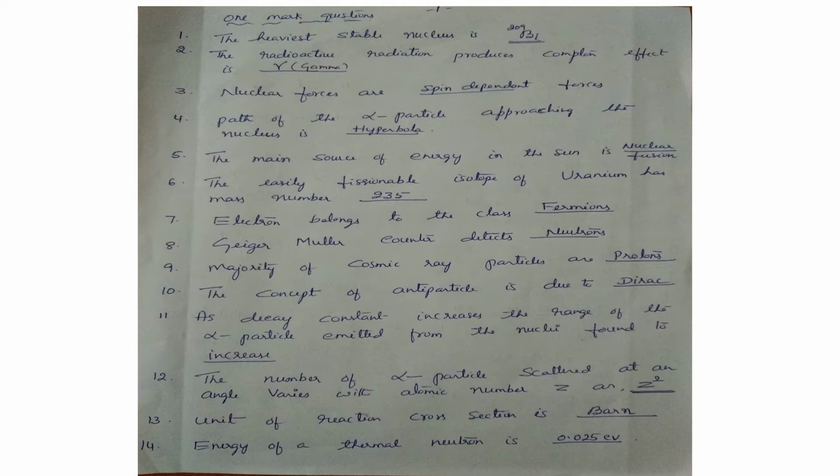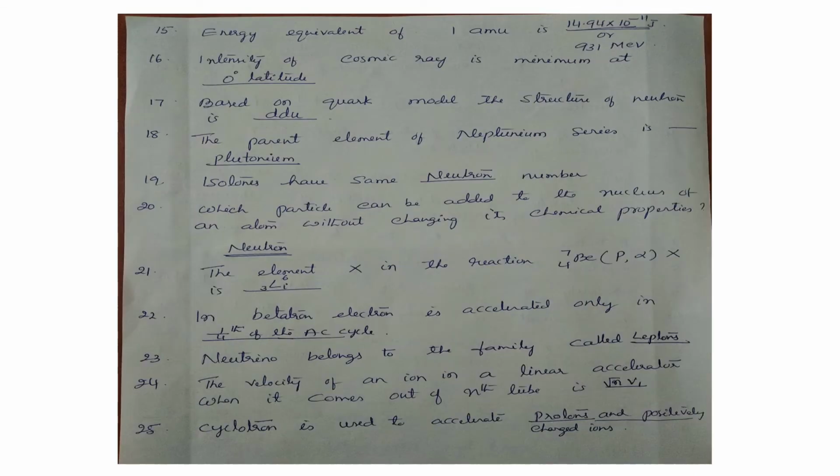The energy of a thermal neutron is in the range 0.025 eV. The next question is the energy equivalent of 1 AMU. It is 931 MeV, or in joule it is 14.94 into 10 power minus 11. The intensity of cosmic rays is minimum at 0 degree latitude. Based on the quark model, the structure of the neutron is DDU. D means down quark, U means up quark.